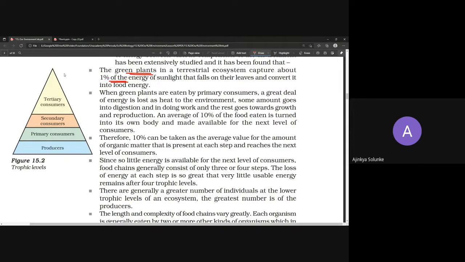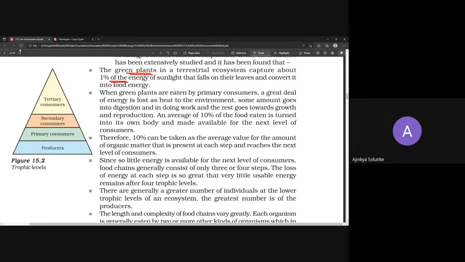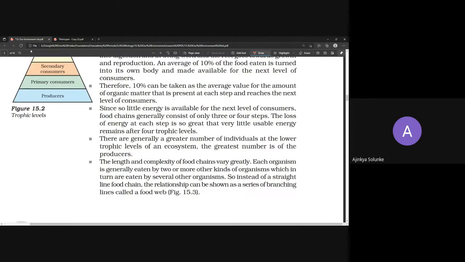When green plants are eaten by primary consumers, a great deal of energy is lost to the environment, and an average of 10% is turned into their own body and made available to the next level of consumer. So next question: the plant is transferring how much percent of its energy to the deer? That is 10%. Okay, let us move on.